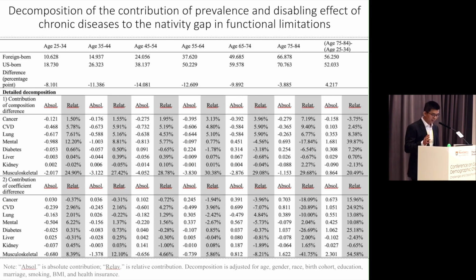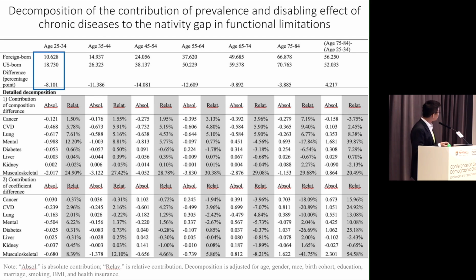So there's a lot of data here, and I don't expect you to read through it, but I'm going to emphasize several main findings, and in the end, I'm also going to have a figure to summarize the main information from this table. The upper panel of this table shows the nativity-specific prevalence of functional limitation and also the native gap in functional limitation within each age group, and also the changes from age 25 to 84.